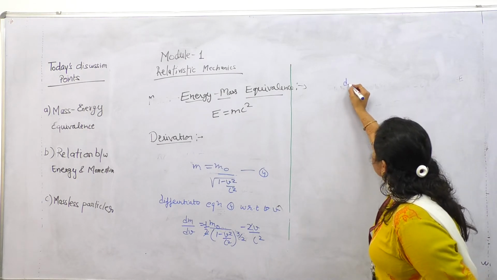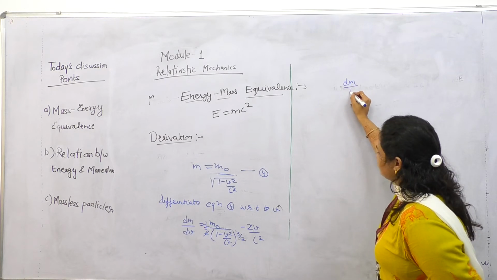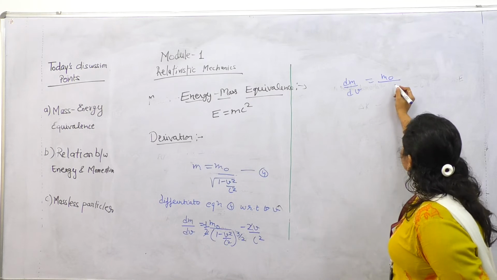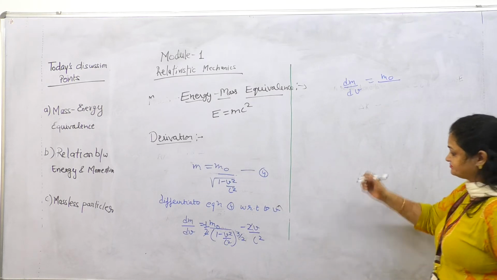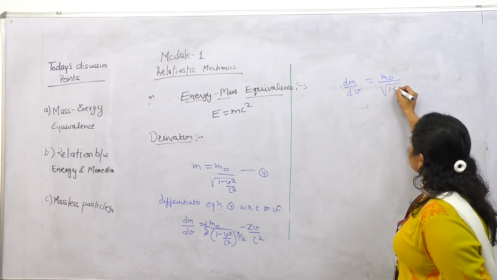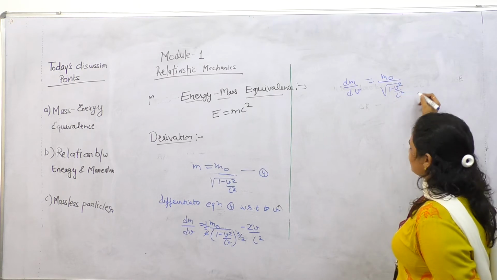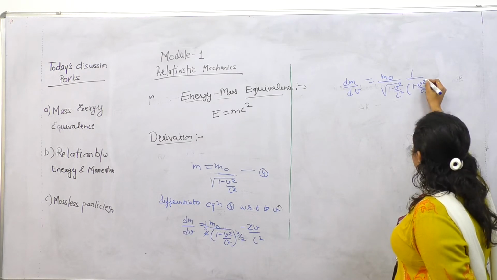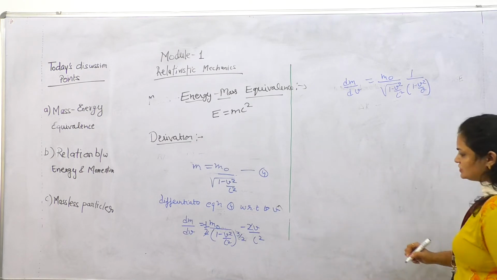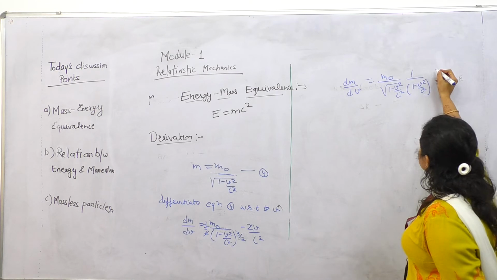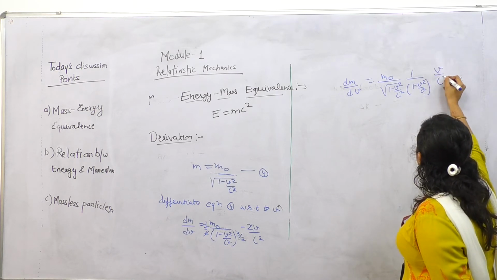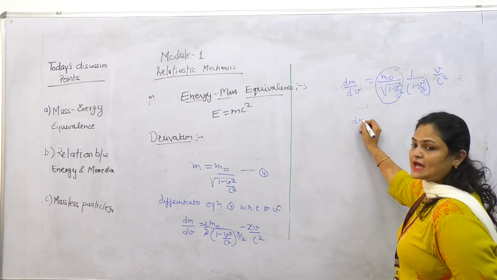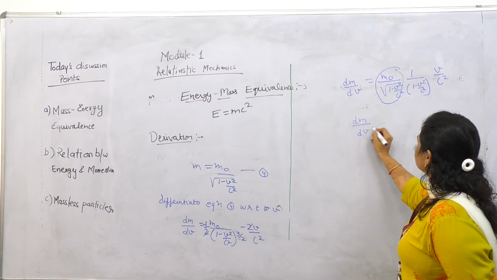So we can write it as dm over dv equals m naught under root 1 minus v square by c square, and v over c square. M naught under root 1 minus v square by c square is m.